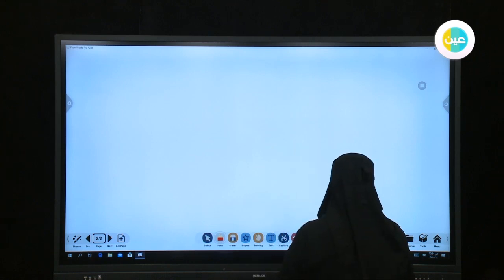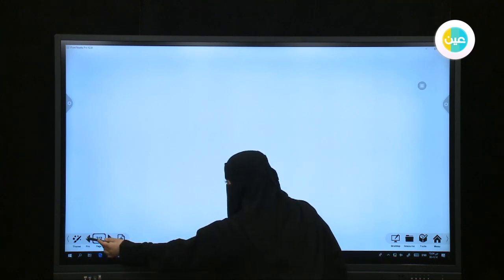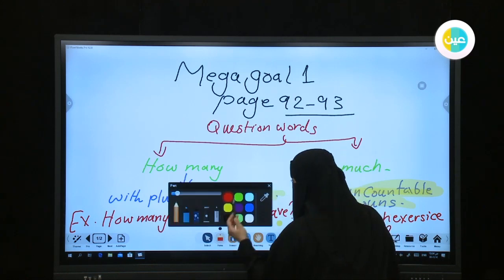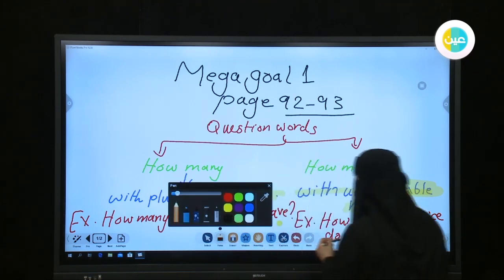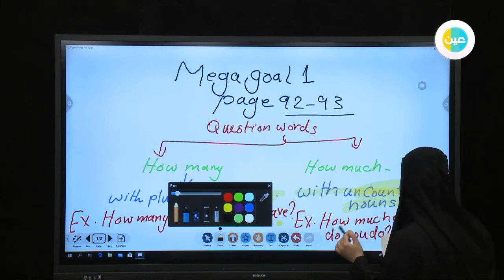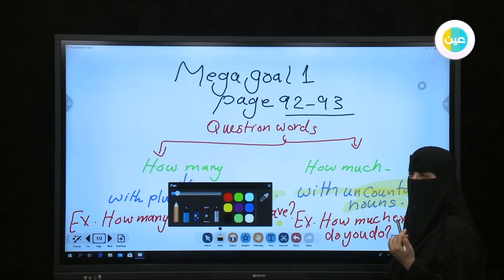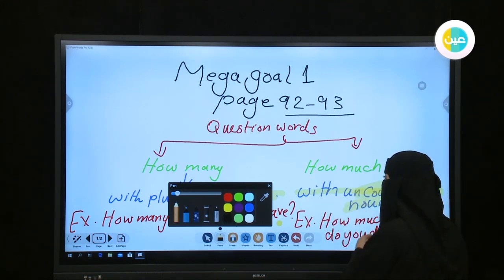Okay, they give it to you, or sorry, we forgot to mention it. What's the purpose of question words before I go to the next step? What do you think the purpose is? So the question words here, how many or how much, we can use for the quantity of something. If we want to ask about the quantity of something, we can use how many and how much.